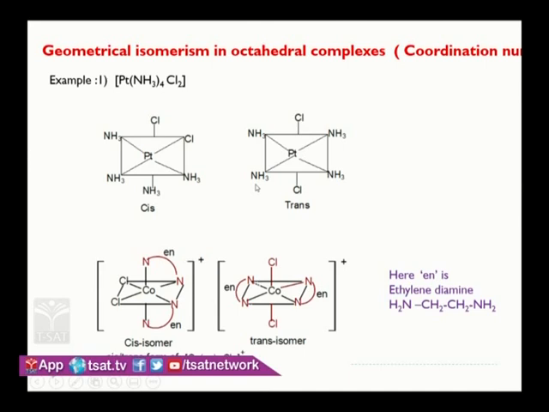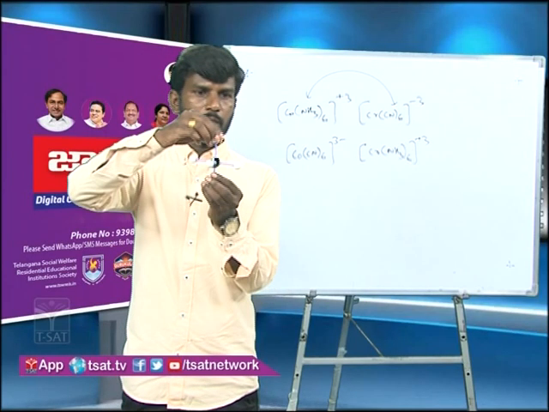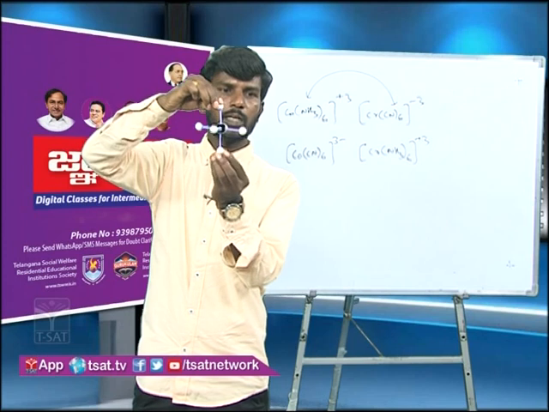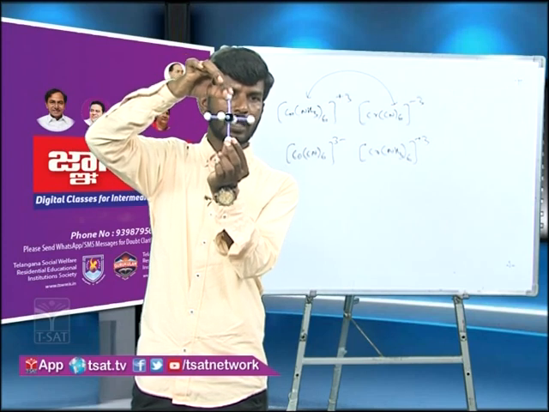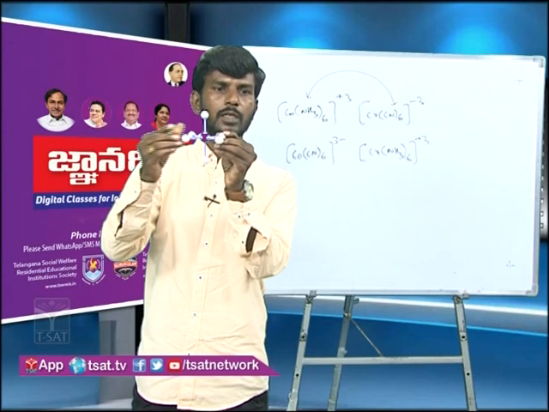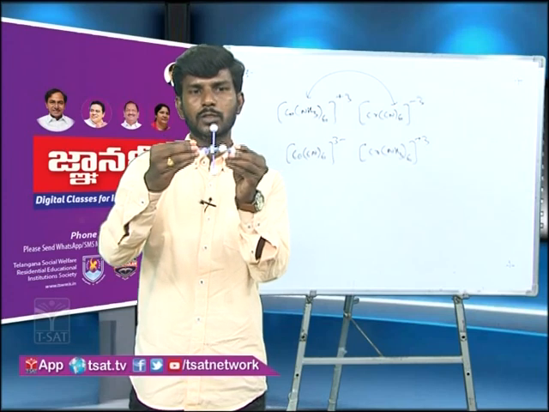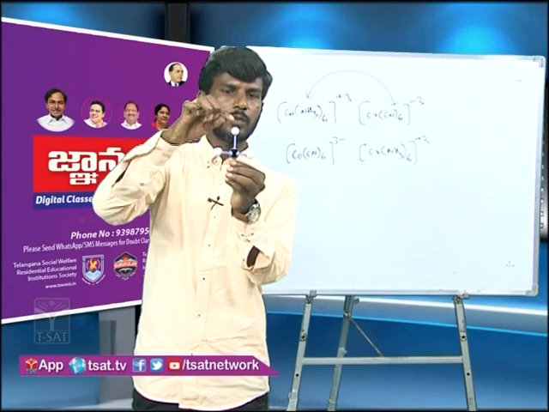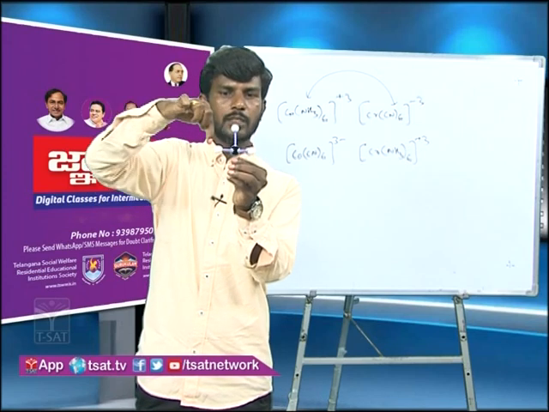Similarly, let us see geometrical isomerism in octahedral complexes. It is possible in octahedral complexes also, with coordination number 6. How it is possible, you can see here: with respect to this ligand, these 4 ligands are in cis positions. The 2 ligands I am holding, in exactly opposite positions, are trans. Any two opposite positions you can choose will be trans. Any two adjacent, like this is cis, this is also cis, this is also cis. So with respect to this ligand, all these 4 ligands are cis.